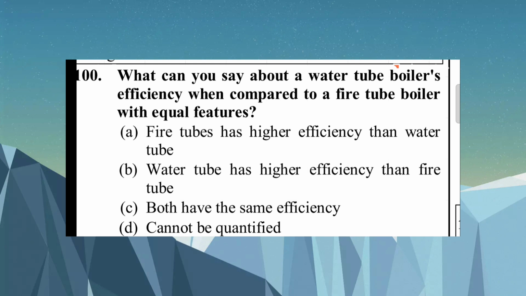Question number 100. What can you say about a water tube boiler's efficiency when compared to a fire tube boiler with equal features? A. Fire tube has higher efficiency than water tube, B. water tube has higher efficiency than fire tube, C. both have the same efficiency, D. cannot be quantified. The answer is B. Water tube has higher efficiency than fire tube.